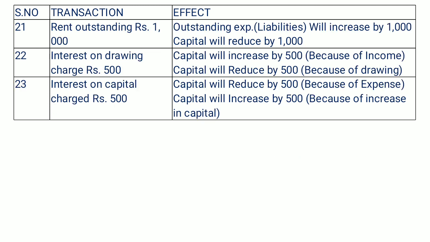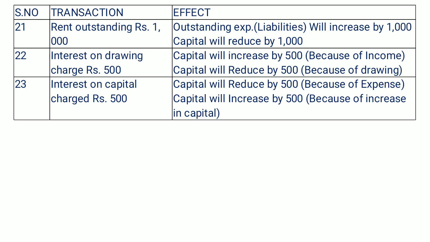So the last three transactions. Rent outstanding. So outstanding rent is a kind of liability. So this liability we have to write on the liability side, of course. It will reduce our capital by rupees 1000 because all the expenses or losses reduce our capital.